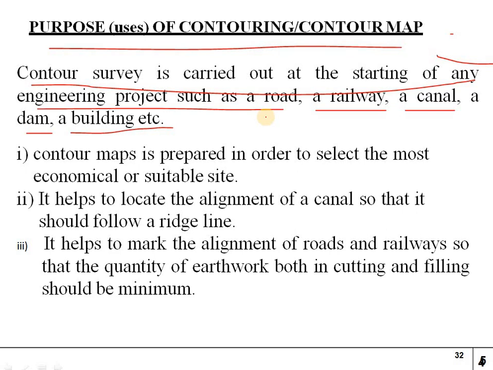And coming to the building also, we can check whether the place is urban or rural, or whether it is a metropolitan city, and what type of structure or building we can construct in the soil. We can identify this from the contour map. That's why contour survey is very important before starting any engineering project.